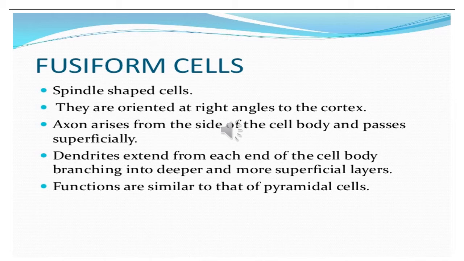I will again repeat the fusiform cells. These are spindle shaped cell or the fusiform in shape. They are oriented at right angle to the cortex. The axon arises from the side of the cell body and passes superficially, while the dendrites extend from each end of the cell body, branching into deeper and more superficial layer. And the function is similar to that of the pyramidal cell.